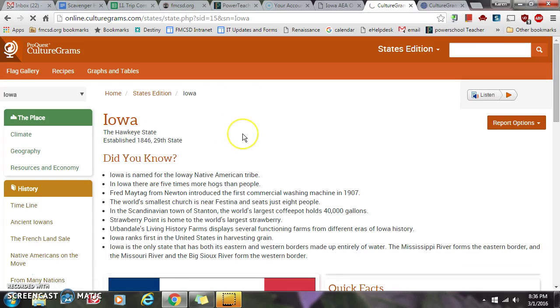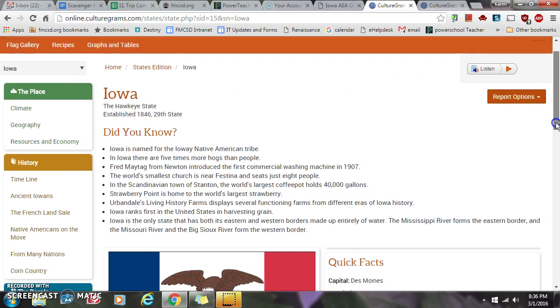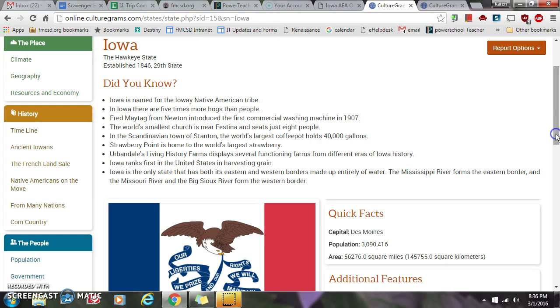And this is your home page. I just wanted to kind of get you used to looking at this and seeing what all of the information you can possibly get out of this would be. So I'm going to look at the sidebar. A couple of things I want to call your attention to is the climate. You can get things about geography. You can also get information about maybe crops, different products that are made.